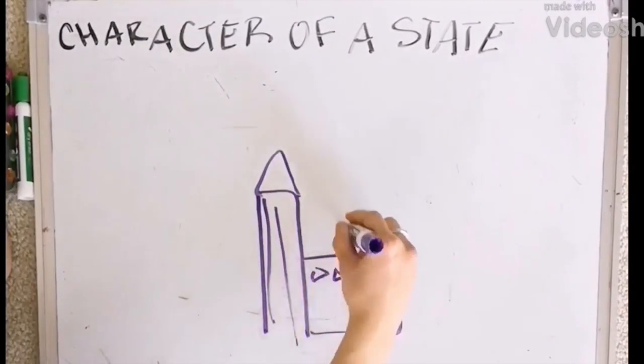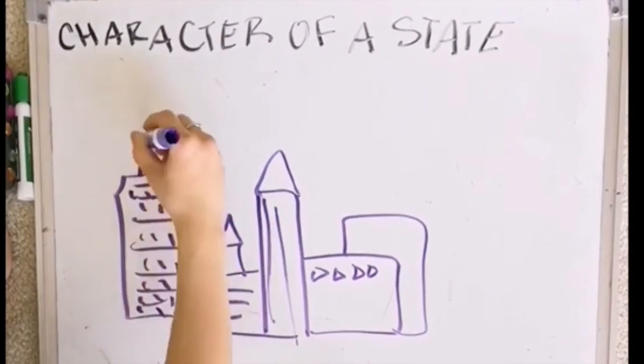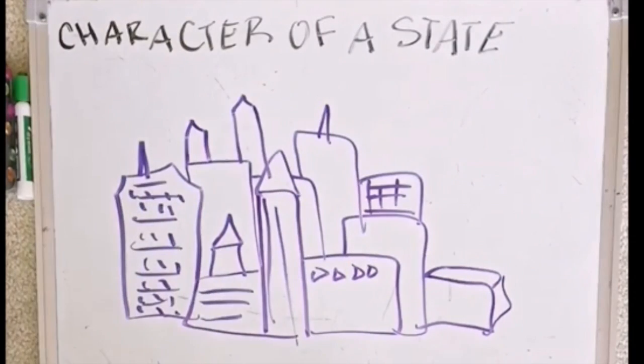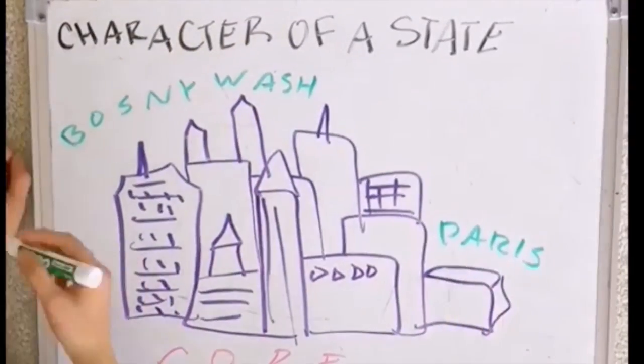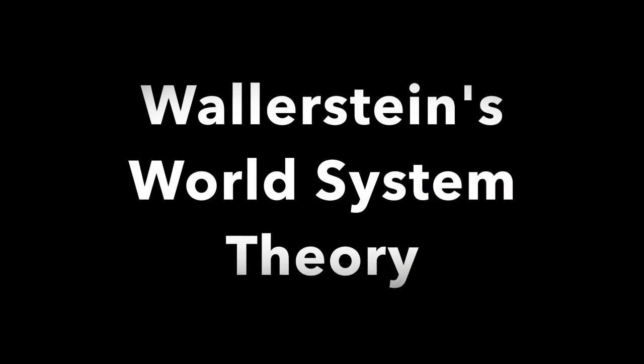Core areas of a state house a country's major cities with its largest and densest population clusters. It has intensive transportation networks and a highly developed economy and circulation. Examples of this are the Bos-Wash corridor, Boston, New York, Washington, the Paris Basin, and the Kanto Plain in Japan.